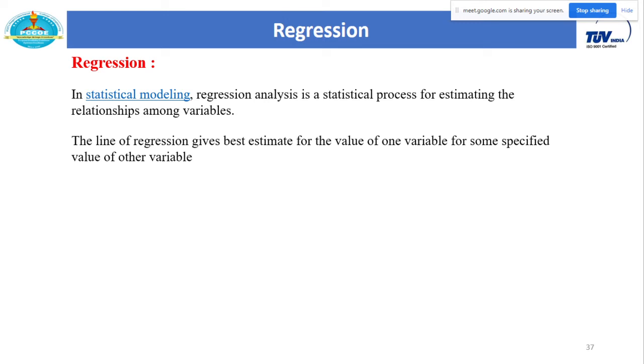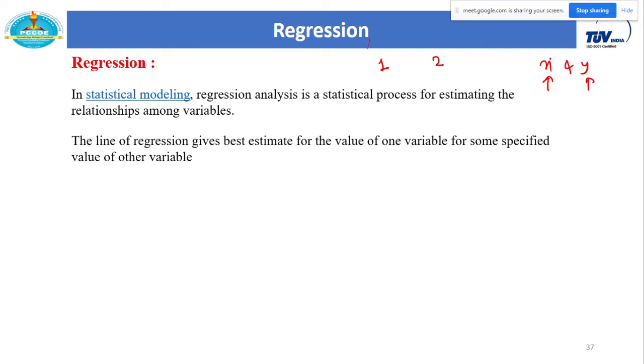The lines of regression give the best estimate for the value of one variable for some specified value of the other variable. Generally regression is useful when we want to find the value of one variable from the second variable, and vice versa. So in that case we prefer lines of regression. Again I will explain the importance of these lines of regression. From these lines you can find the value of variable x from y, or the value of variable y from x.